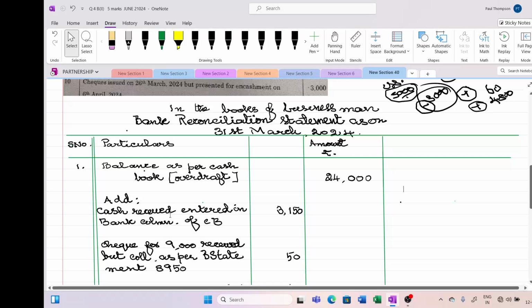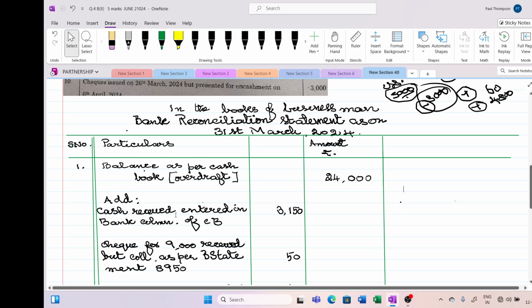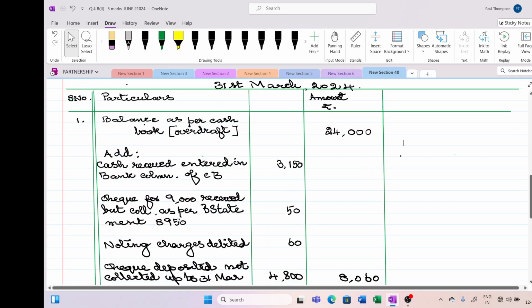So cash received is entered in the bank column. Actually, this will increase the overdraft because what we have done by mistake, cash received was entered in the bank column and we have reduced the overdraft. But bank will not reduce because it's not at all a collection to bank. The amount has not been received by bank.